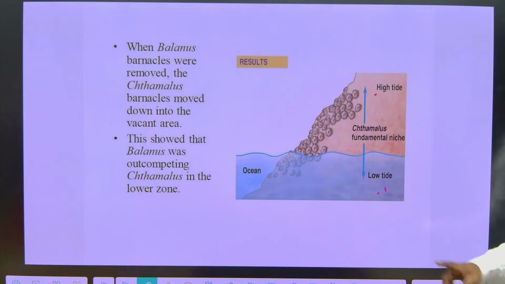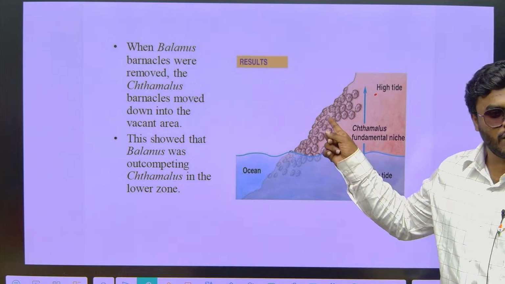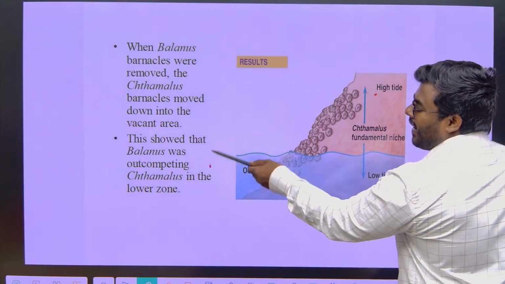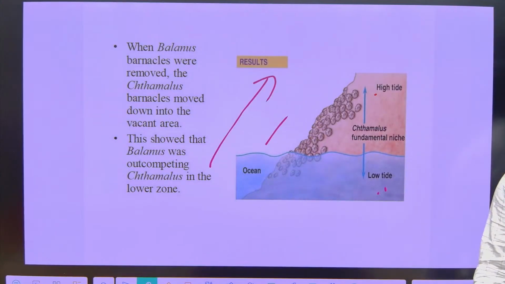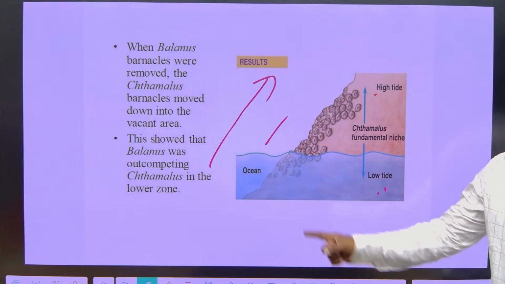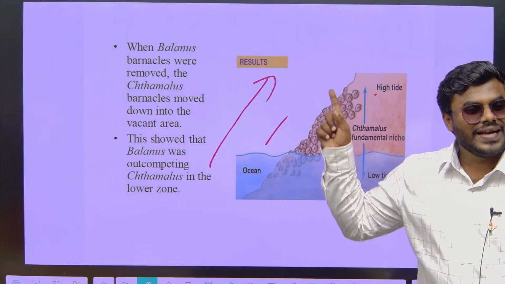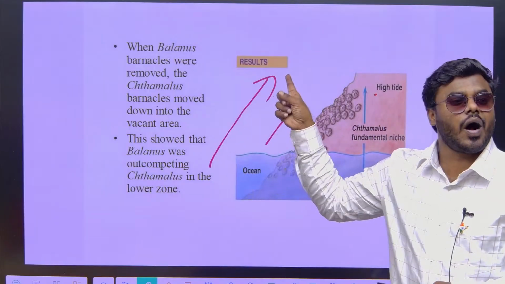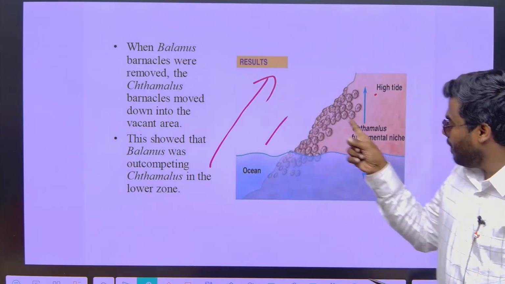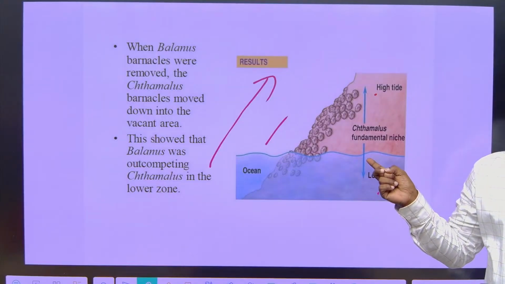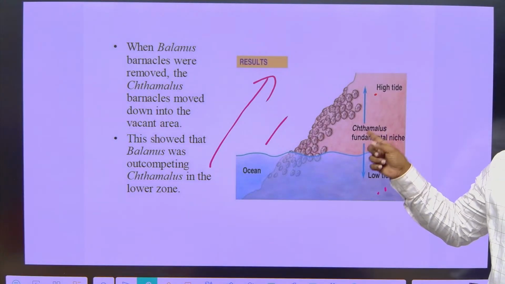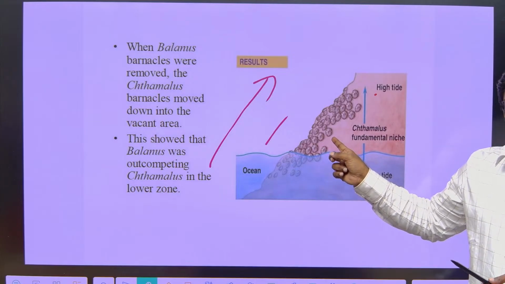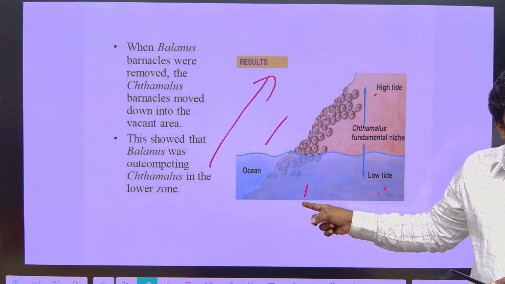They also did the opposite, which is not shown in the picture. They removed Thymallus. But that time Balanus did not go up. Tell me the reason why. Because if Balanus goes up, it can't survive because of the direct exposure to sunlight. Hence it never ever goes up. But Thymallus comes down only whenever Balanus is not there. In other words, only in the absence of competition does it come down.